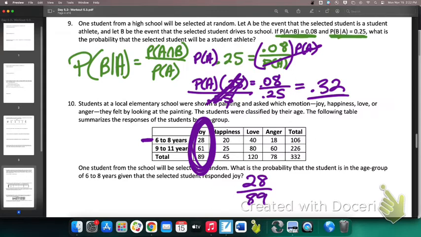You see that? Given that they selected joy. So joy is the condition, not the age group. Okay?